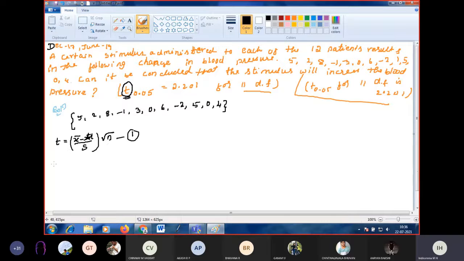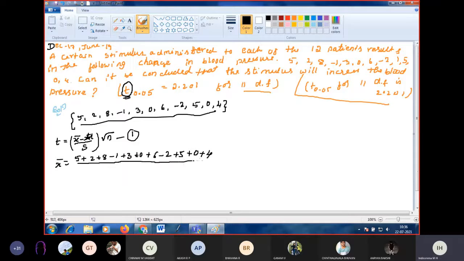So what is X bar? First find out X bar. X bar is equal to sum of the samples divided by number of elements. Okay. So add the sample elements. 5 plus 2 plus 8 minus 1 plus 3 plus 0 plus 6 minus 2 plus 5 plus 0 plus 4.